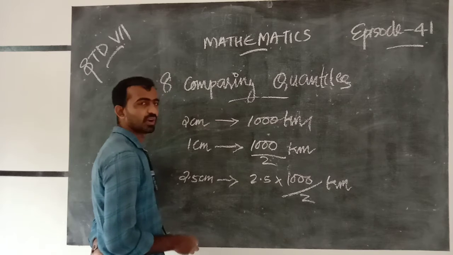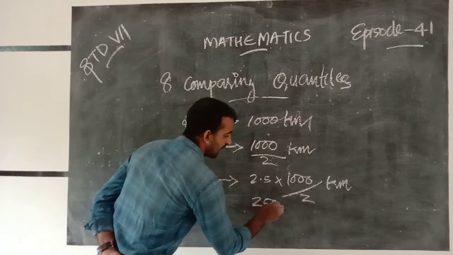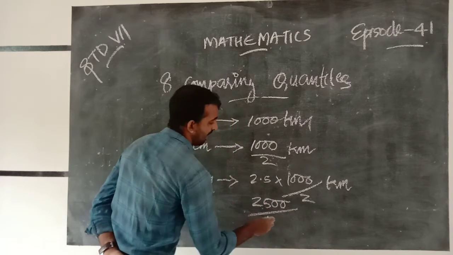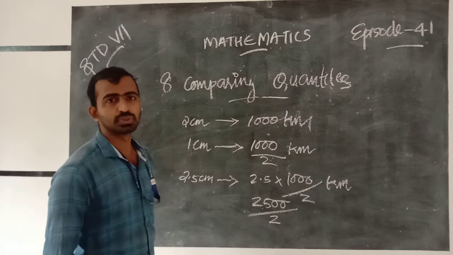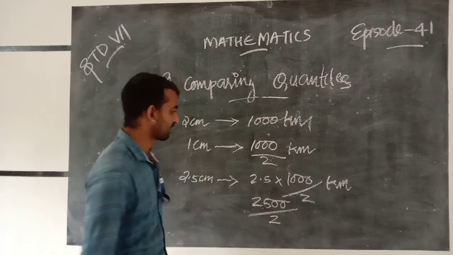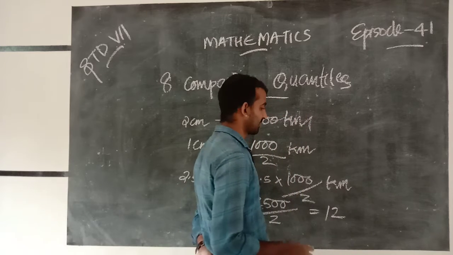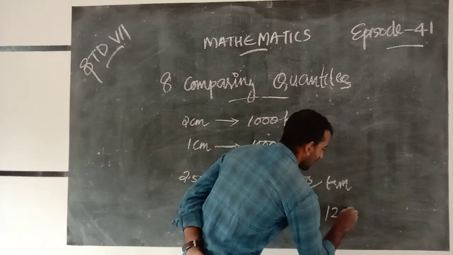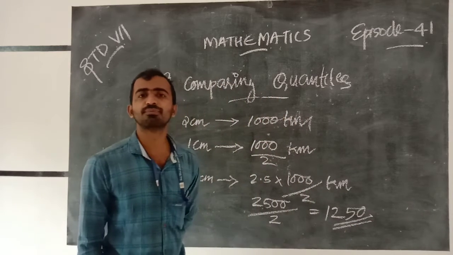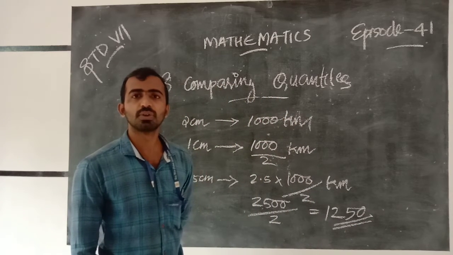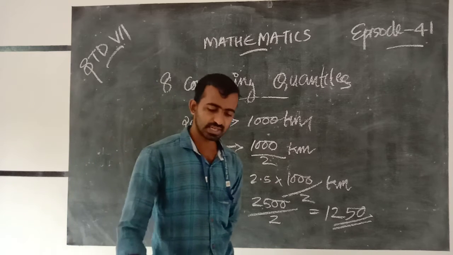That is 2500 by 2, which is 1250. We get 1250, so the answers are the same.